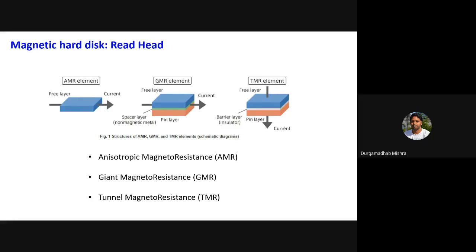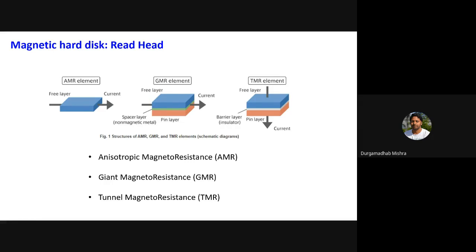With 6 nanometer grains or magnetic domains sitting there, you have to read information only from this one bit, and the next bit should not interfere with it. Moreover, the magnetic signal, the flux line coming out from one bit, should be strong enough so that the sensors can detect it. And these sensors are based on magnetoresistance.